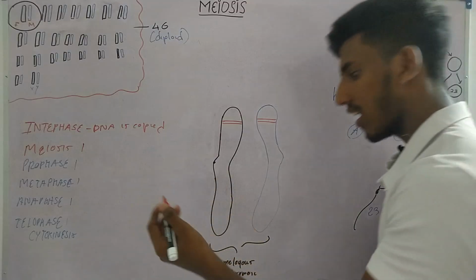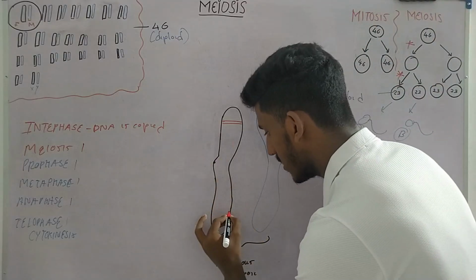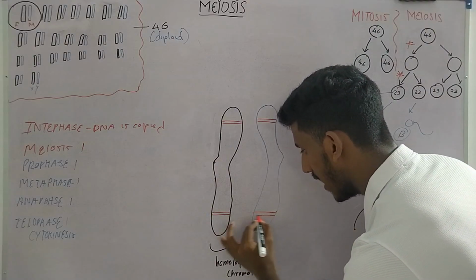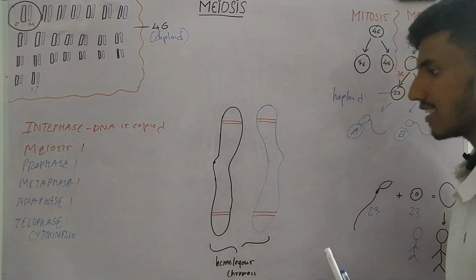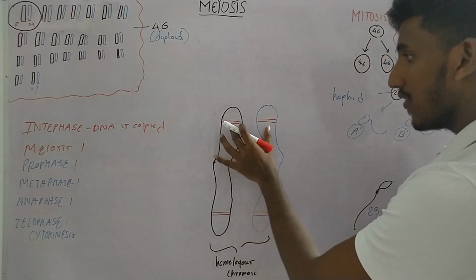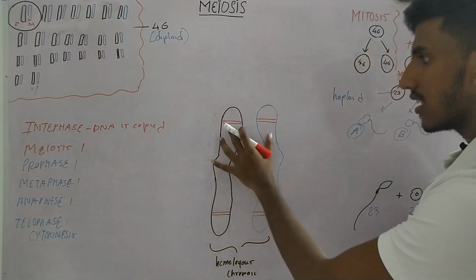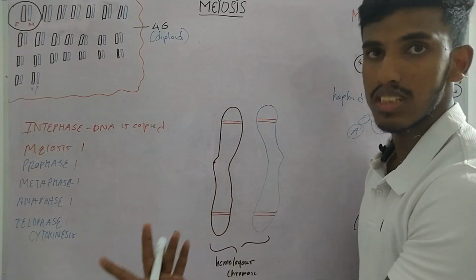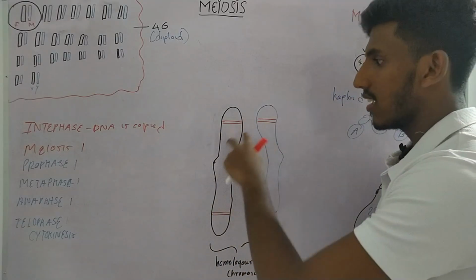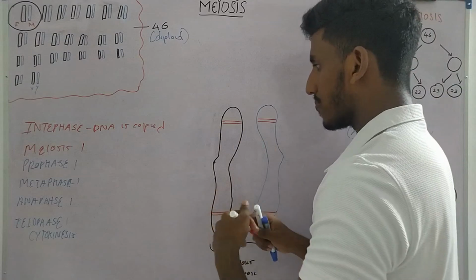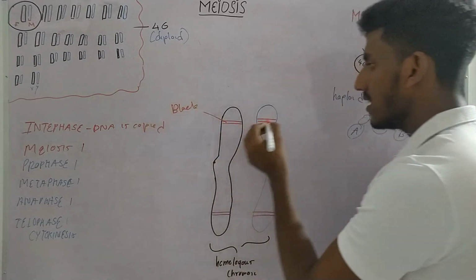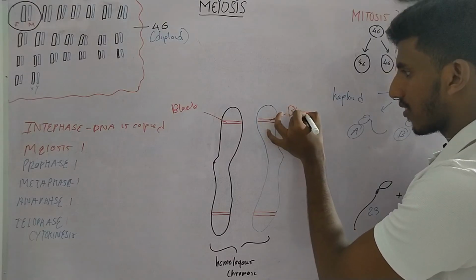Again, let's say for the hair color, this chromosome has a gene for hair color. This chromosome will also have a gene for the hair color at the same exact location. Okay, but here is the twist. Even though they contain the same set of genes, they have variations, which means, let's say this is for the eye color, right? This gene will produce black eye and this gene will produce blue eye color.